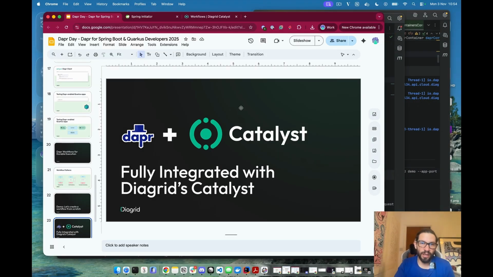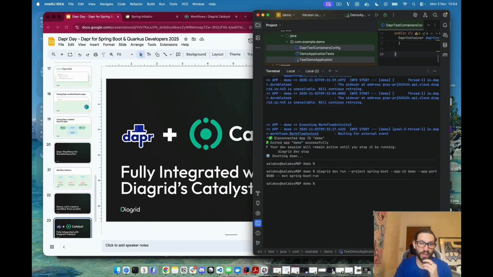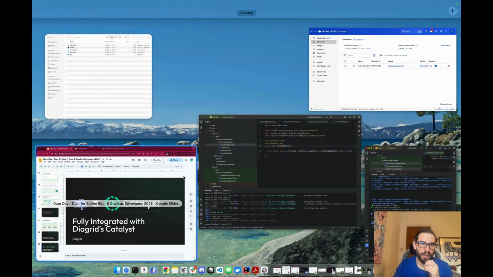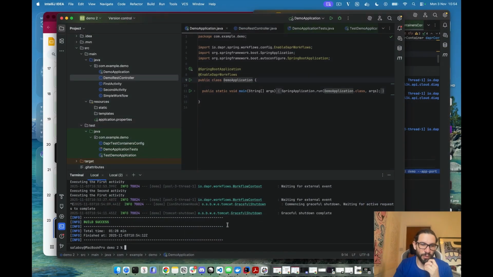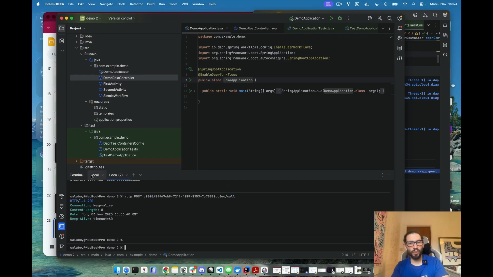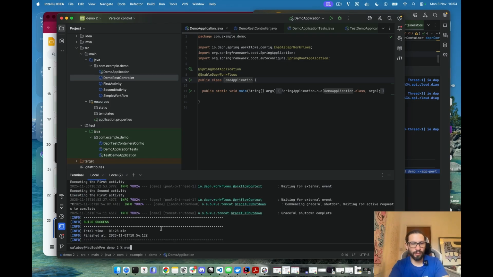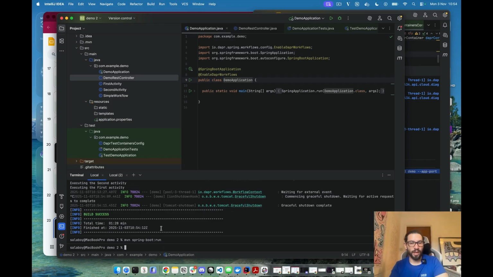So if you check Diagrid Catalyst, it will give you visualization of your workflows, and we can see this by just running a single command that is here. I will just copy this command from this ID to the application that we were just creating, that's demo 2. As I showed you before, when you run the applications with normal mvn spring-boot:run, this doesn't start Dapr because we are not using the test configuration, right? But that's the way that you will run your application inside Kubernetes.